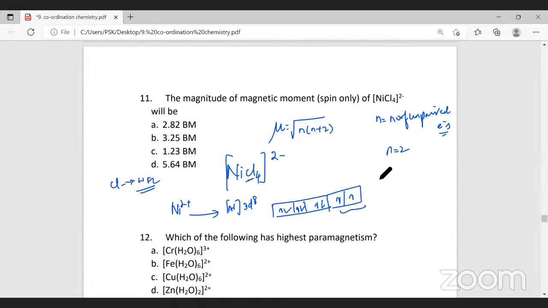N will be what now? 2. So what will be mu now? Square root of 2 into 2 plus 2. It will be square root of 8, almost equal to 2.82 Bohr magneton. So it will be 2.82 Bohr magneton. Root 9 is 3, and root 8 will be a little lesser than that. That's how you have to take a guess. So the answer for this question is option... Did you follow?